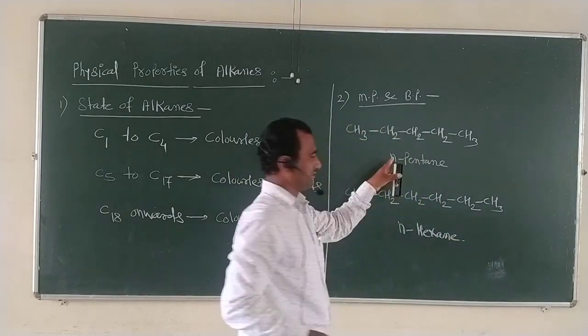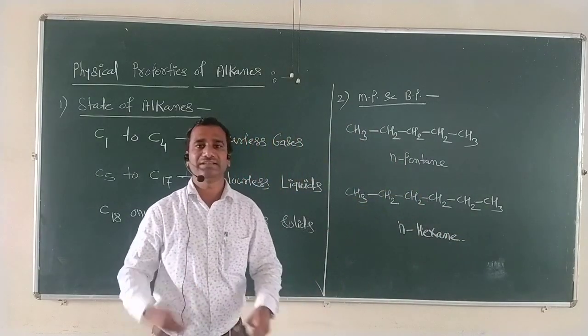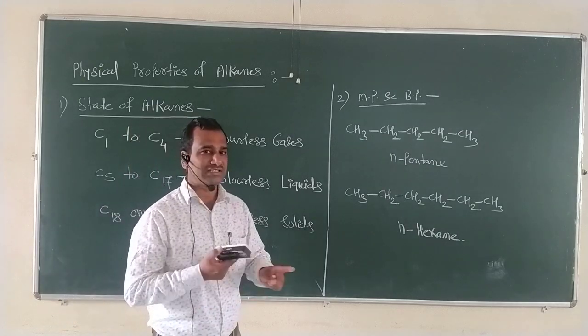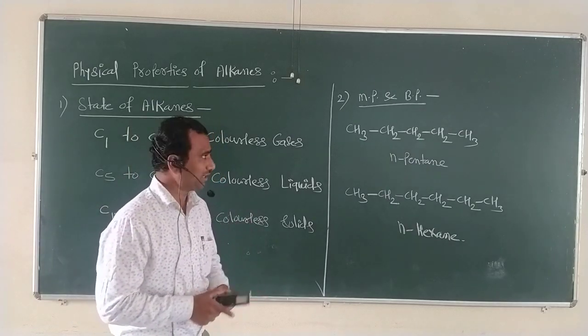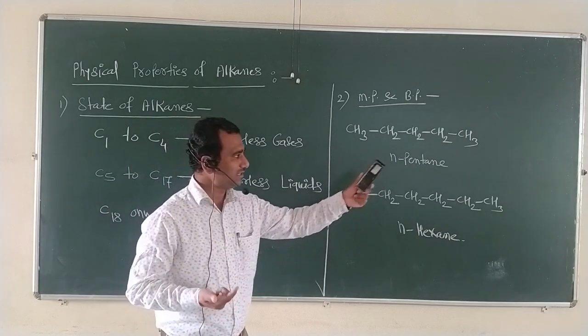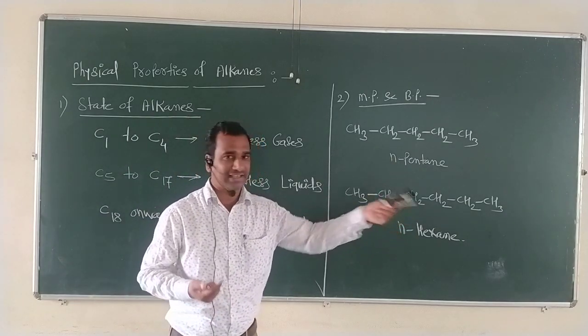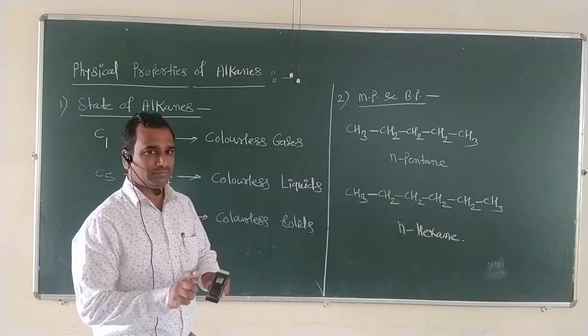So the first example is n-pentane, and the second is called n-hexane. Now we are interested in comparing the difference between the melting point and boiling point of these two alkanes. That means, what is the melting point and boiling point of n-pentane, and what is it for n-hexane? So one point is there.